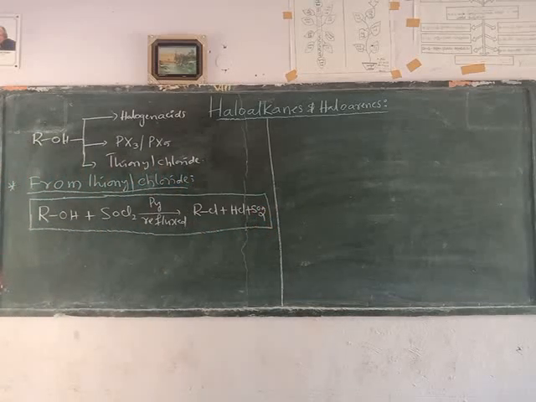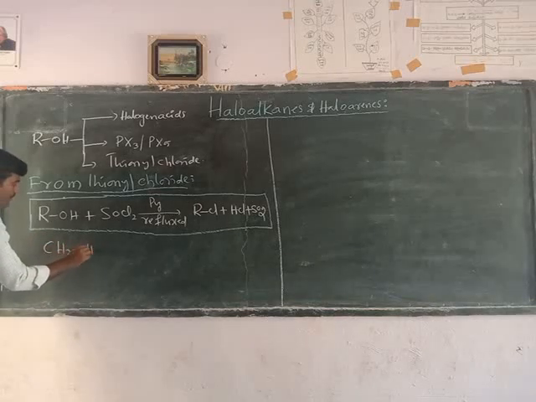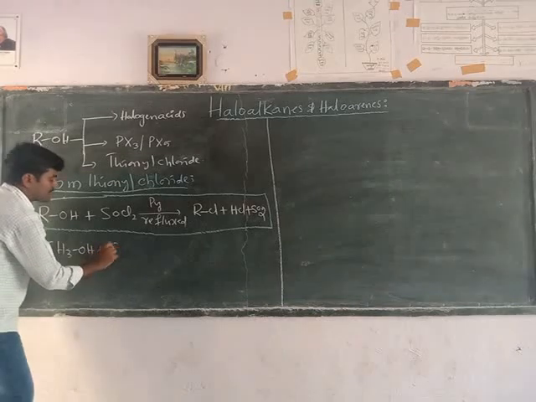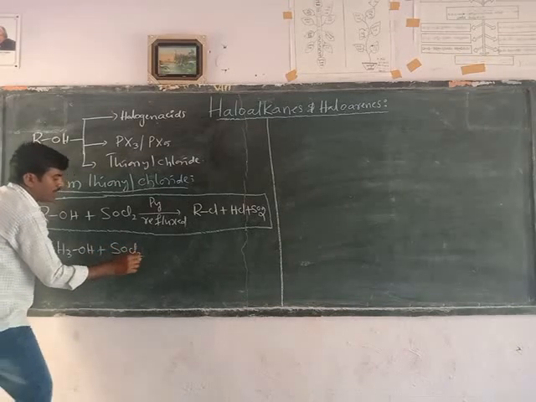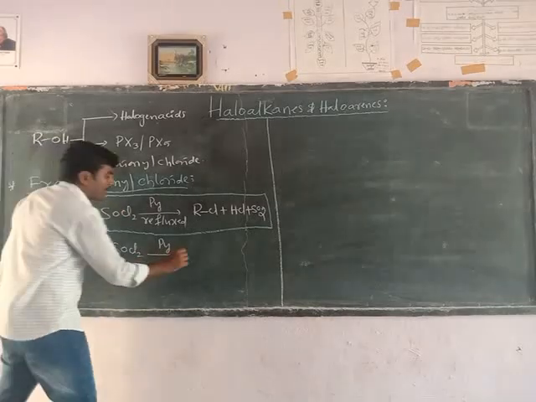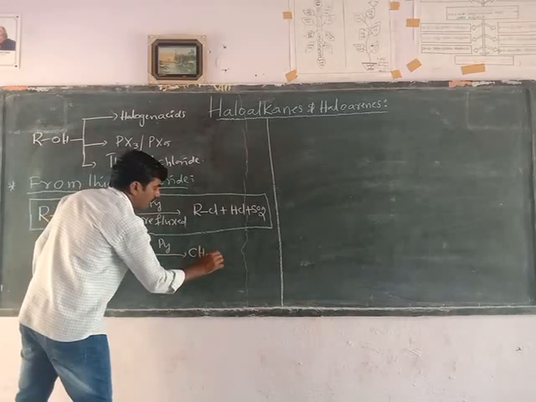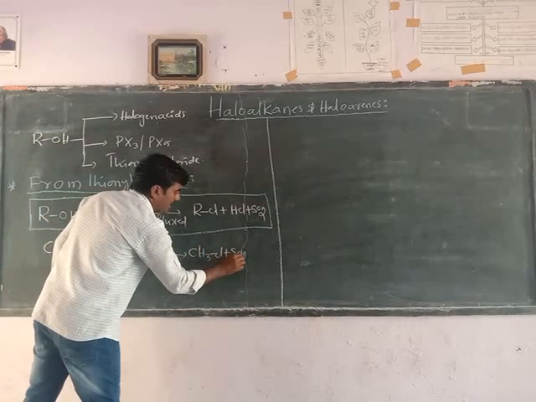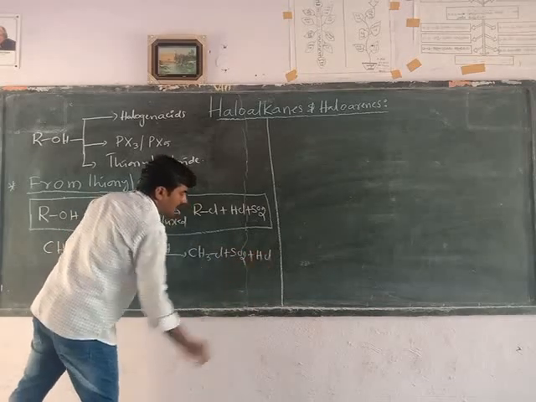Let's take an example for this reaction. Methyl alcohol is refluxed using thionyl chloride in the presence of pyridine base to form methyl chloride plus sulfur dioxide plus hydrochloric acid.